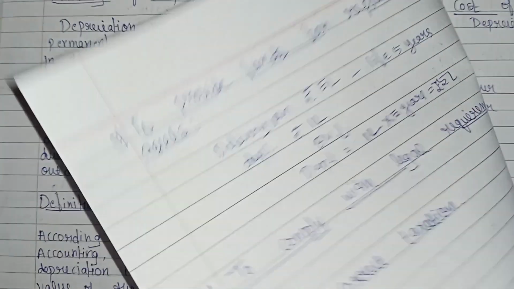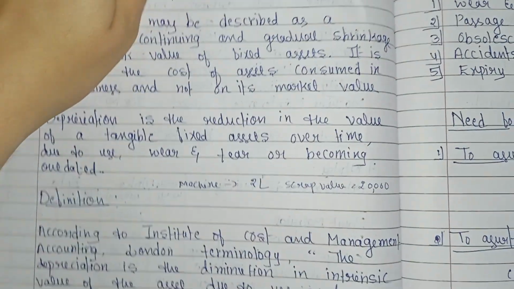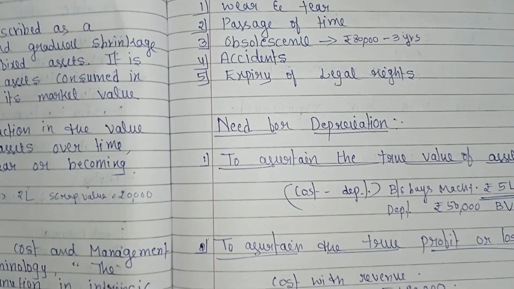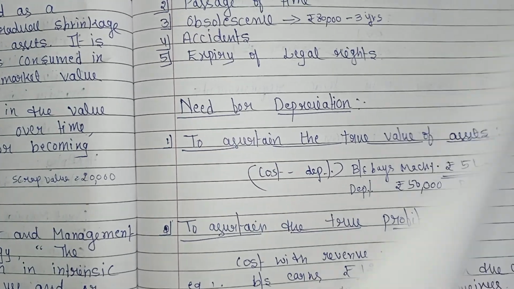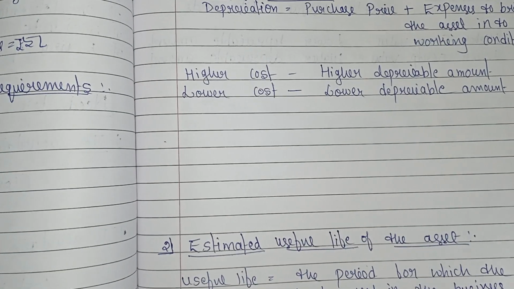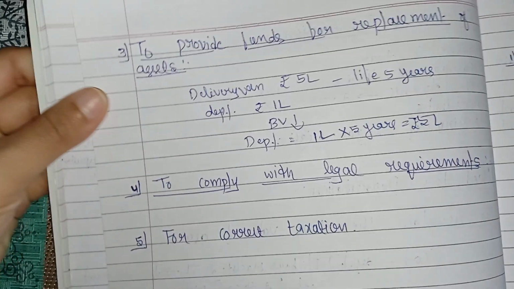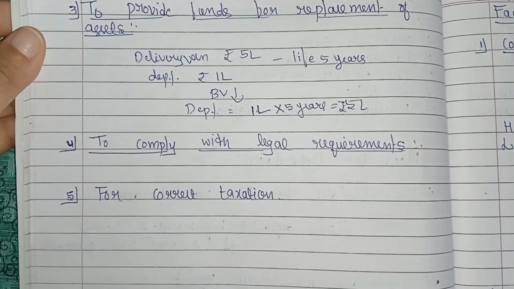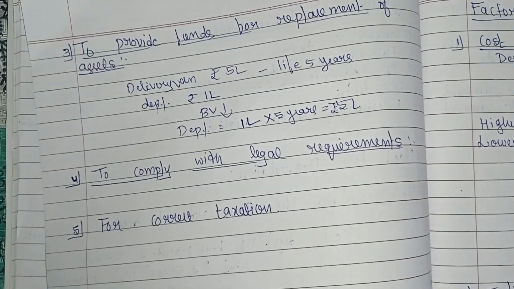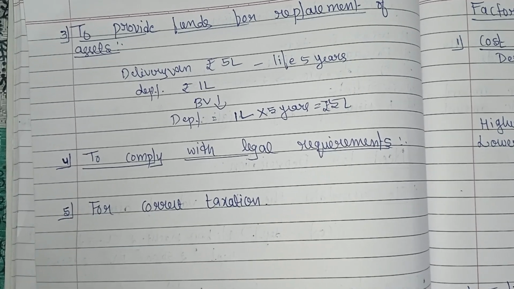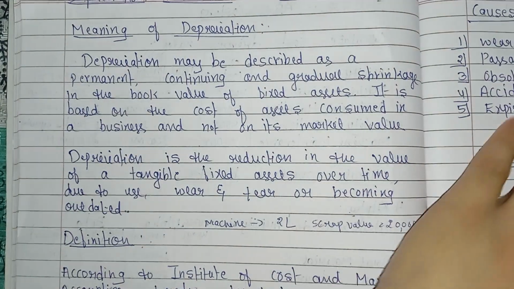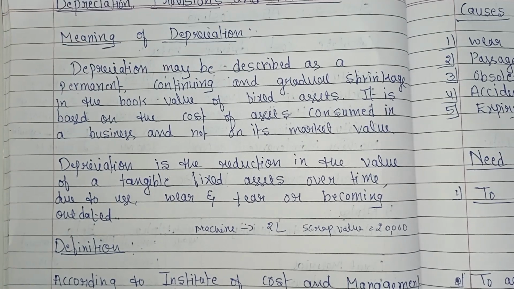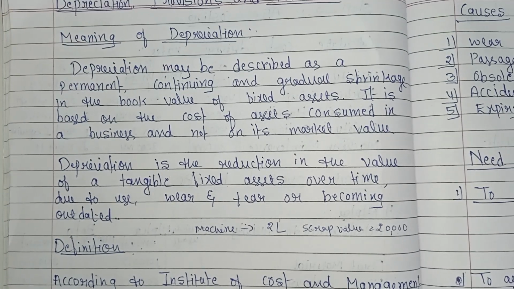Clear? So this is about depreciation, the need for depreciation. That is, first, to ascertain the true value of assets; to ascertain the true profit or loss; to provide funds for replacement of assets; to comply with legal requirements; and for correct taxation. So in today's class we learned about the meaning of depreciation, definition, causes of depreciation, and need for depreciation. I hope this concept till here is clear to you all.